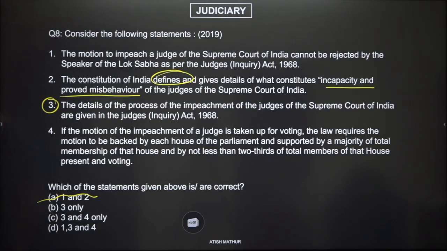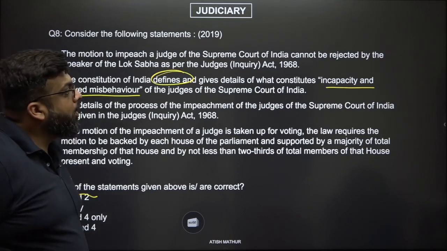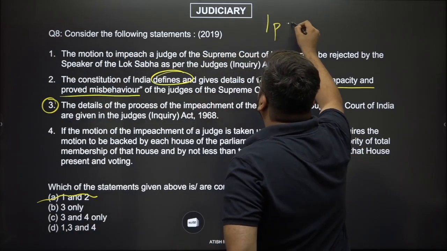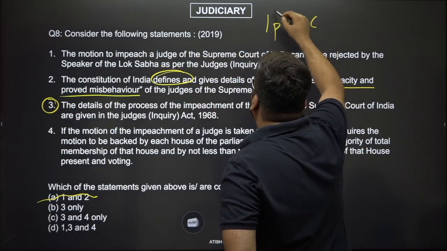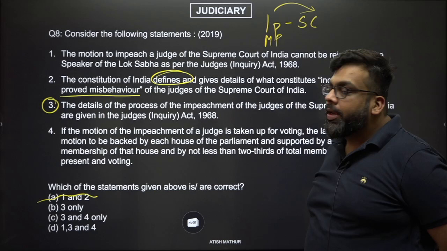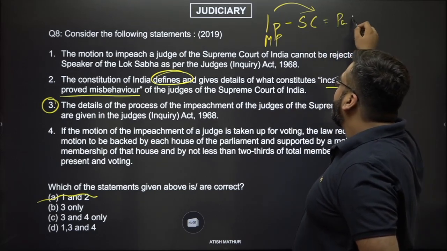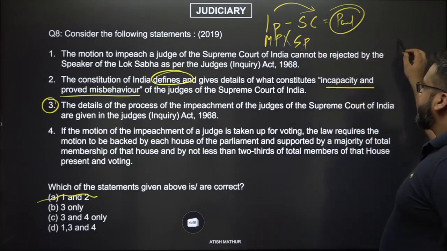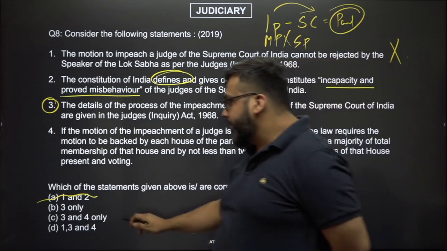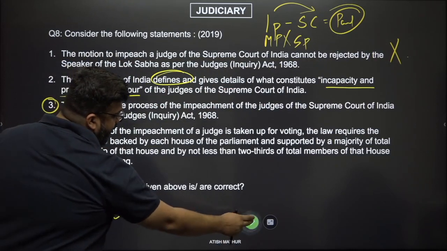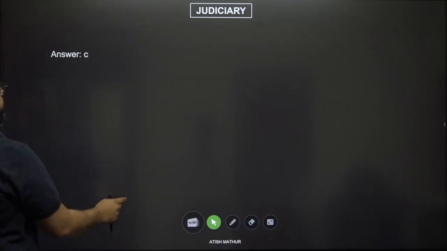Now look at the first option, right? The motion to impeach a judge of the Supreme Court cannot be rejected. Now think about it. If one person has a grudge against a Supreme Court judge and says that the Supreme Court judge has to be removed, and this one person happens to be an MP, don't you think you're wasting precious time of the Parliament? So in that case, the Speaker can reject this motion. Of course you can reject the motion. So this is incorrect. The option will be C, 3 and 4. Just apply it to a practical circumstance and you will know your answer. Okay, the answer is C.